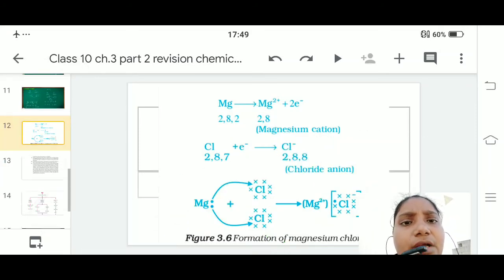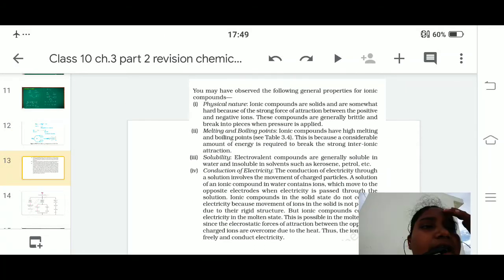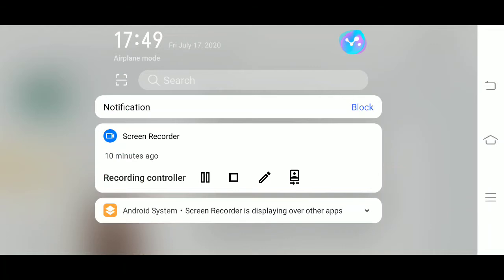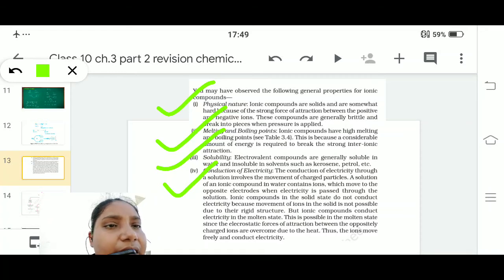Now you may be asked what the general properties of ionic compounds are. First you need to name them: physical nature, melting and boiling point, solubility, conductivity. As a physical nature, they are always solid and somewhat hard, because there is a force of attraction.